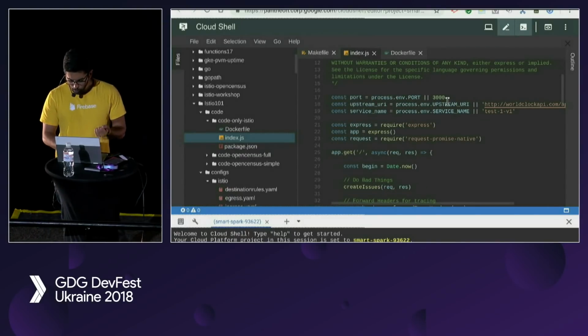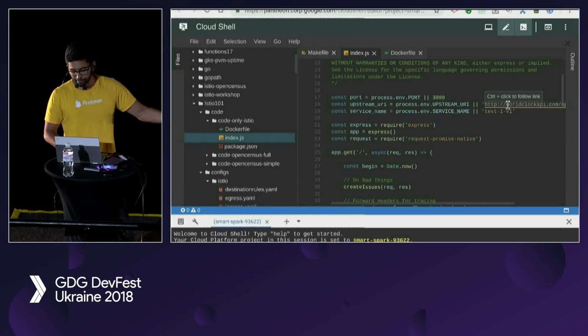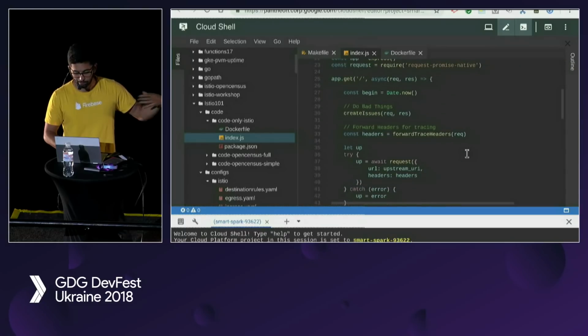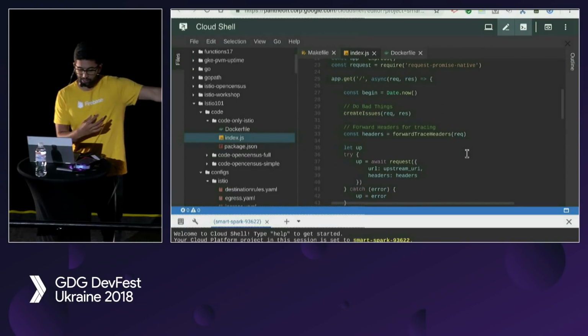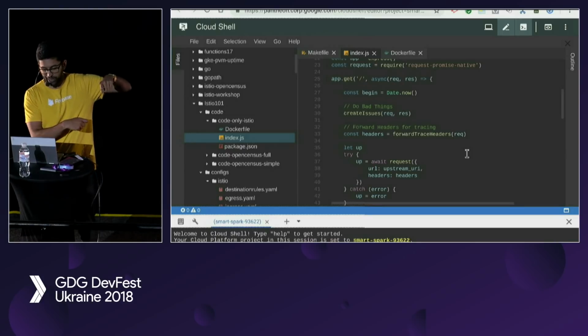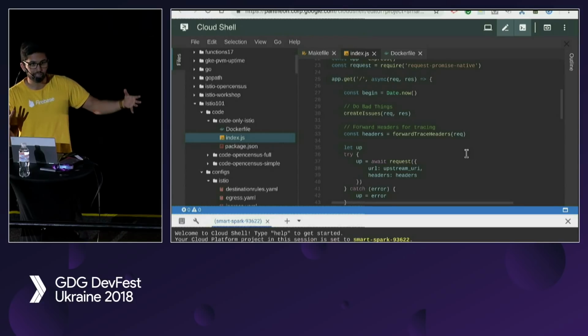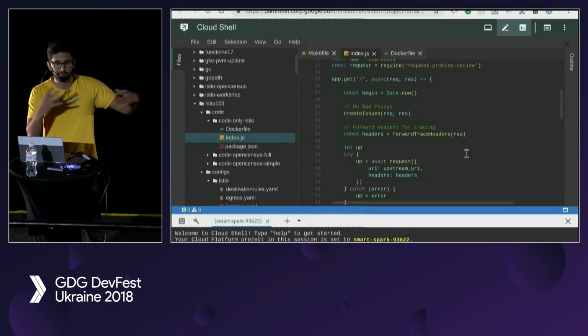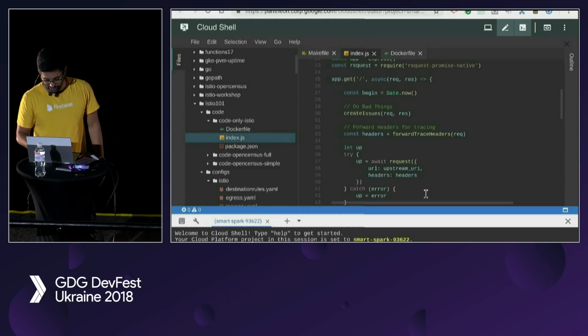So what it's going to do is ping this endpoint, get whatever it outputted, and then basically output that, right? So it's going to take whatever the downstream service outputted, wrap it with some timestamps, and then output that. So the really nice thing about this is you can chain an infinite number of these together and then just keep wrapping the response and another response and another response. We'll take a look at what this actually looks like in a second.